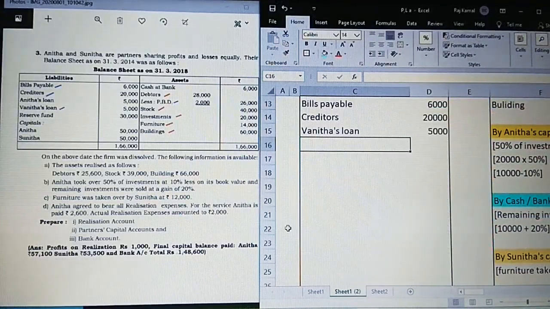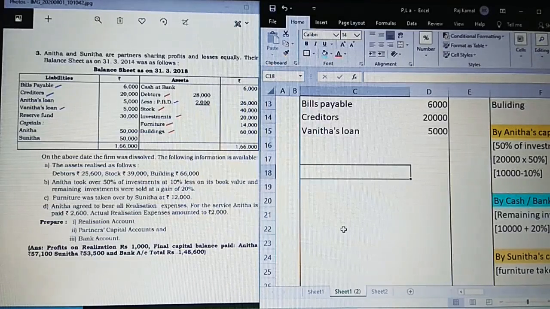Anita agreed to bear all realization expenses for the service. Anita is paid 2,600, but actual realization expenses amounted to 2,000. Imagine 2,000 is the total dissolution expenses. If it were only that, we would pay through cash or bank, but partner Anita has taken up the responsibility of paying those completely.